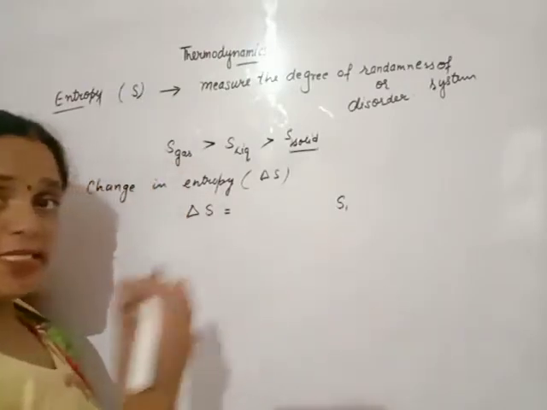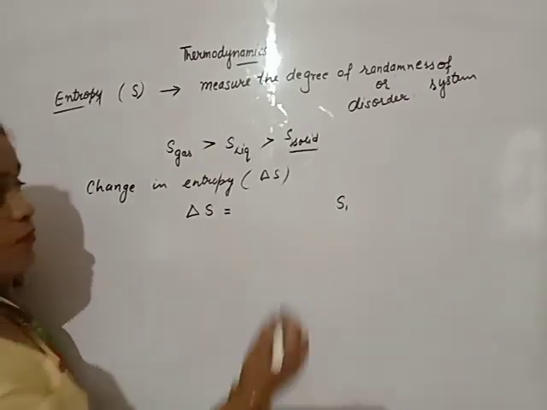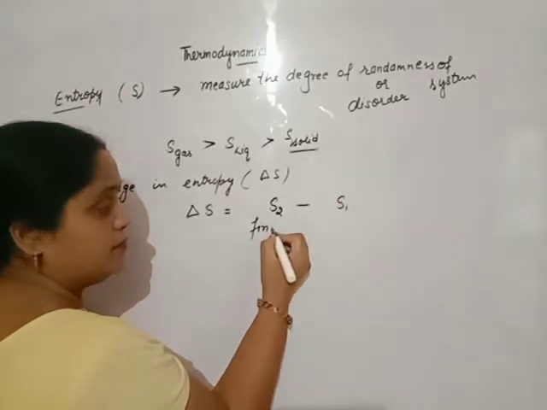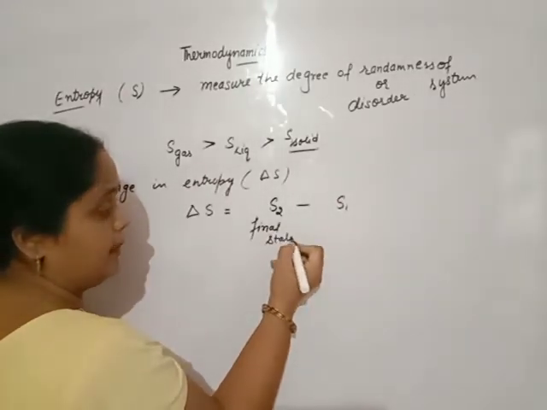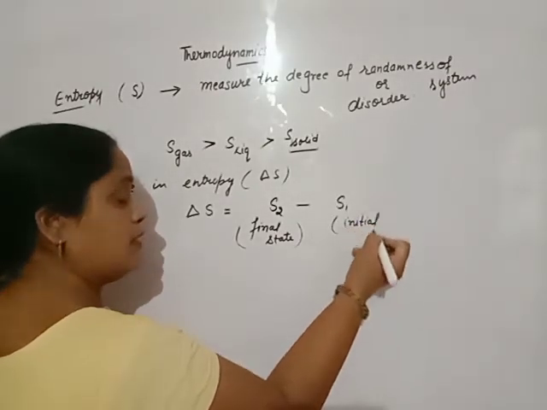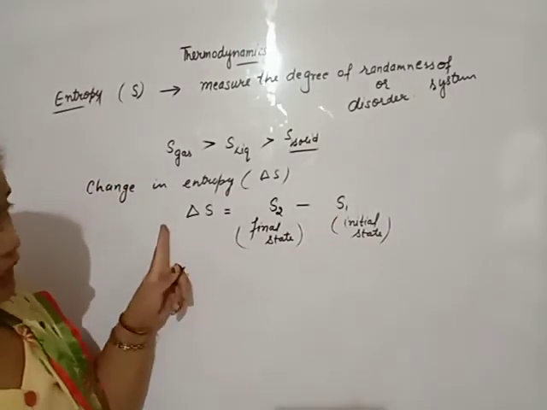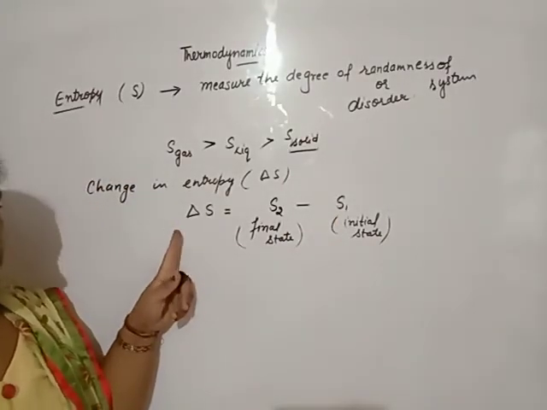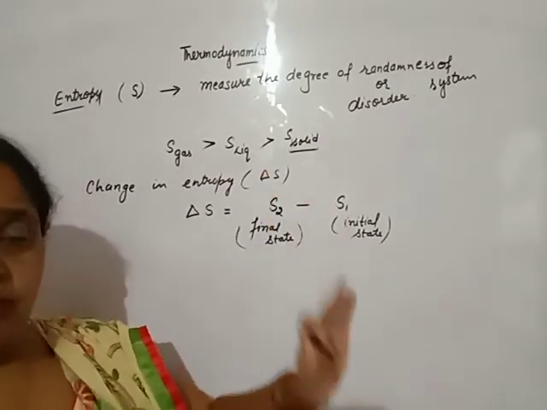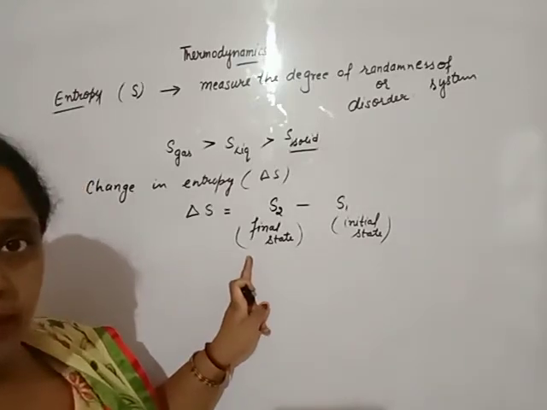What changes occur when the process is going on, and at the final state what is the entropy? Entropy of the final state is represented by S2. Entropy of the initial state is represented by S1. The difference between these two can be easily calculated. Initially the process is going on, the process will be completed, the product is formed. What is the entropy at that time?